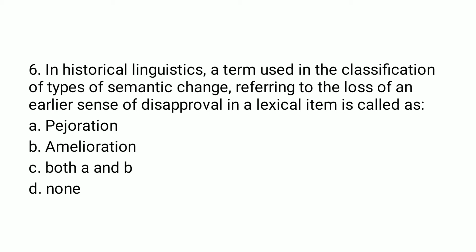Earlier the term used to be meant for disapproval, but now it is used in a more positive or approved sense. Hence the term is known as amelioration, in which something used in a negative sense or with a strong negative connotation has now come into a positive light and has slightly got a positive connotation.